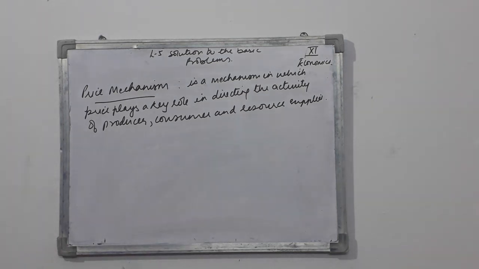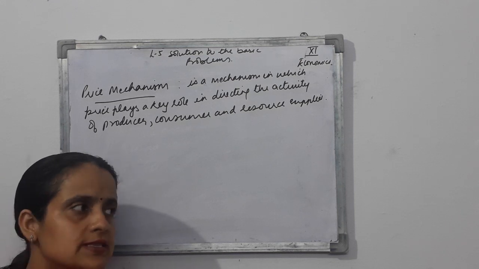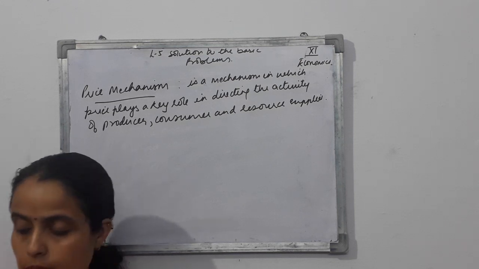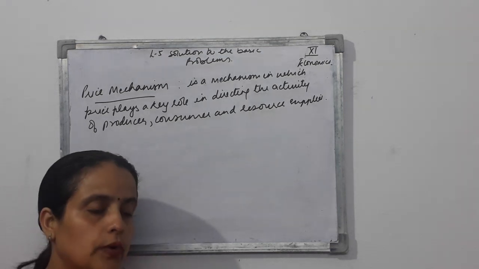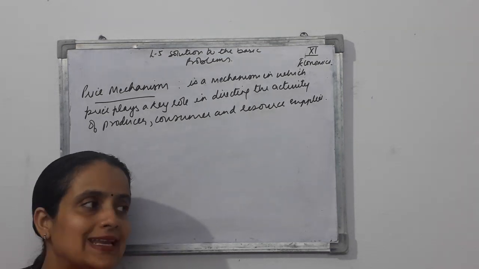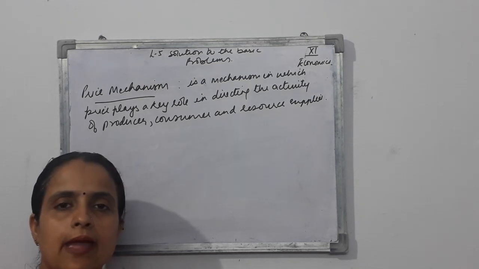प्राइस मैकेनिज्म इज अ वेरी वेरी इंपॉर्टेंट टॉपिक एज फार एज दिस इज योर solution of basic problems are concerned, this chapter is concerned. So basically in this chapter what they can basically ask you कि price mechanism क्या है, and after this they can ask you solutions of the problems in the different kinds of economy. That means the basic problems है what to produce, how to produce and for whom to produce, इनके solutions क्या रहेंगे एक capitalist economy में, socialist economy में and mixed economy में.